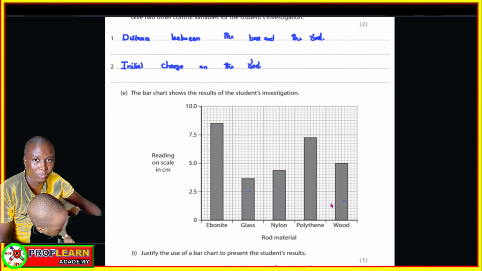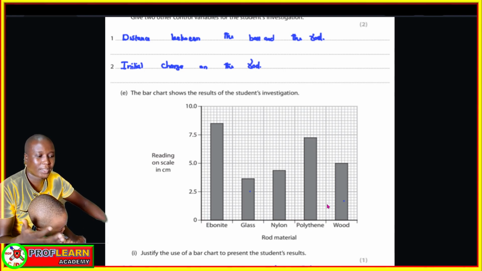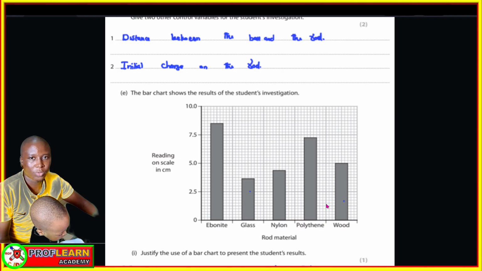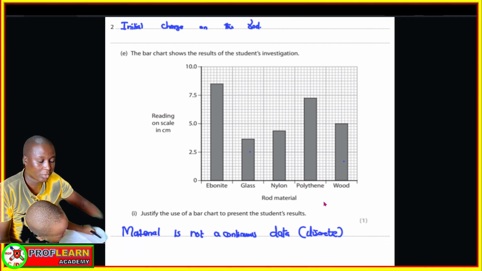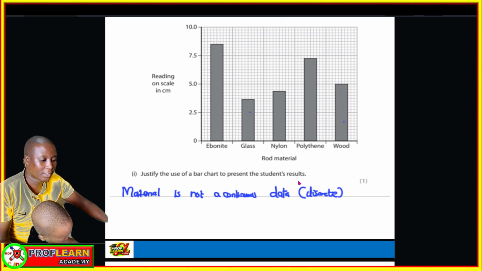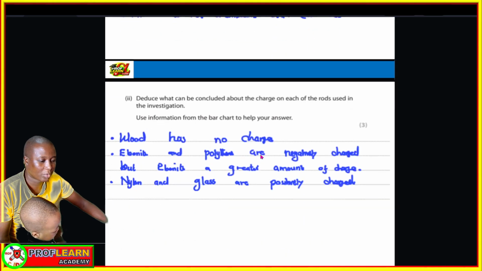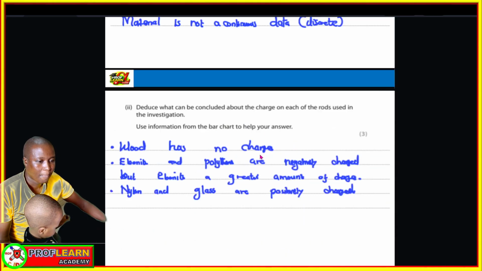These are not continuous data. If you have continuous data, you use a line graph to represent it. But this is discrete, non-continuous data, so you could use a bar chart.